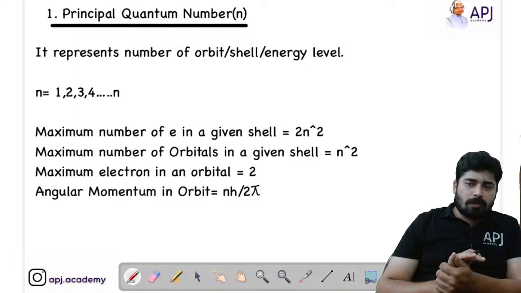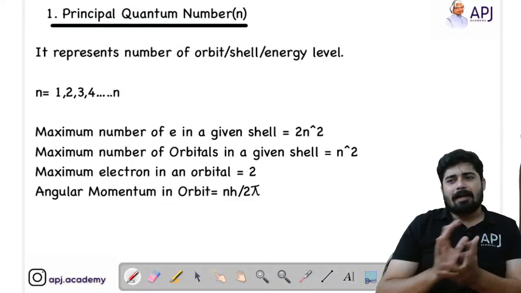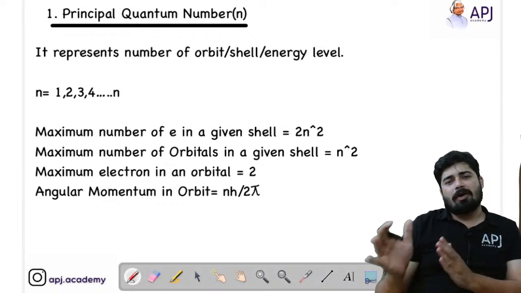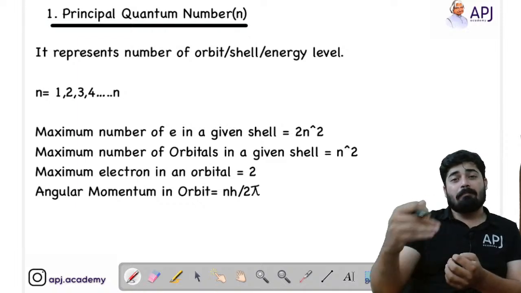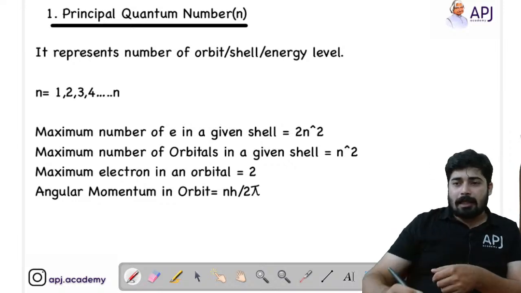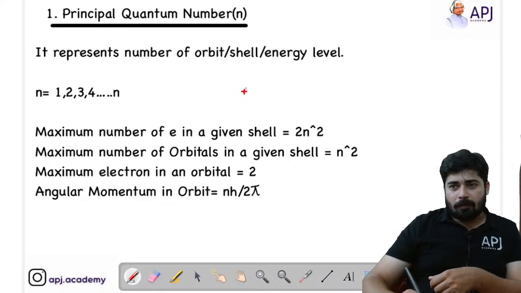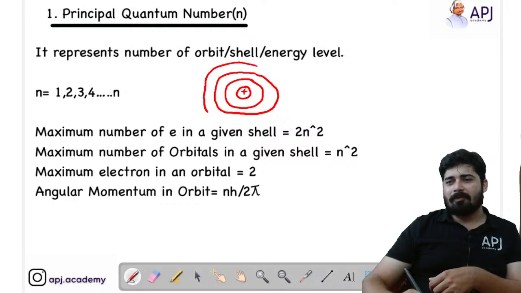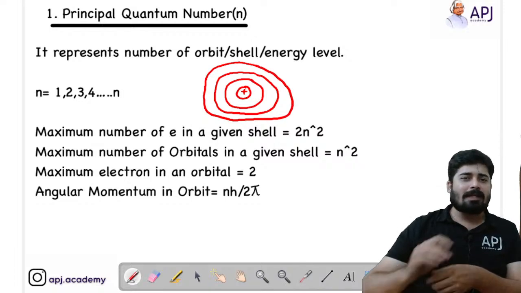Now we will move on to the principal quantum number. As I have told you, the principal quantum number is nothing but an orbit or a shell, or you can call it an energy level. It represents the number of the orbit in which the electron is living. If you consider the nucleus, the first orbit is the orbit that is closer to the nucleus. The second orbit is the one in the second position from the center of the nucleus. The third orbit, or third shell, is the one in the third position from the center of the nucleus.